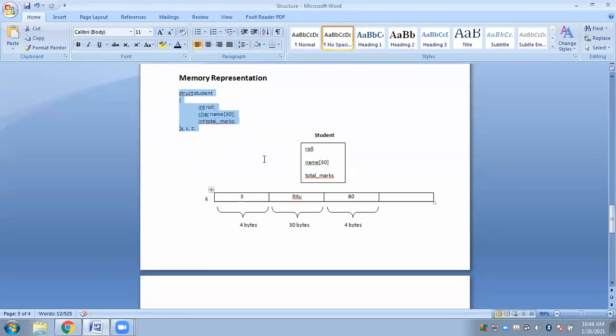In the memory representation, I have simply shown you the values, but ultimately to store these values you have to be able to access the variables. Initially, if you declare this, it will be blank. Now you are supposed to enter values inside. That means you are to read values to these data members for each of these structure variables. For x, for y, for z, you are to read the values and display those values. That part I have not written here.